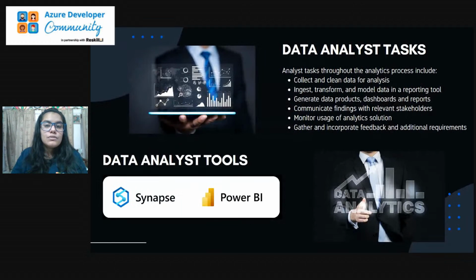Now, coming towards the analyst task. So specifically talking about the data analyst. The data analyst is the person who needs to collect and clean the data for analysis. Then he needs to ingest, transform, and model the data in a reporting tool by using some machine learning algorithms. Then he or she needs to generate some data products, dashboards, and interactive reports, and then communicate the findings with the relevant stakeholders and monitor the usage of the analytics solution, gather and incorporate feedback and additional requirements. So basically these are the roles that a data analyst should perform, if he or she has been assigned the position or role of the data analyst.